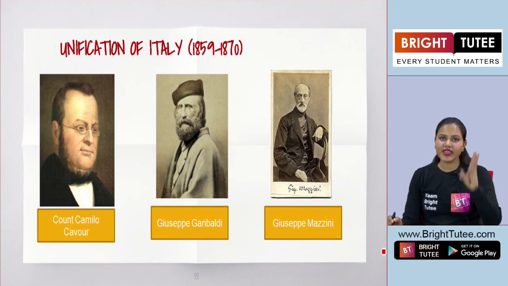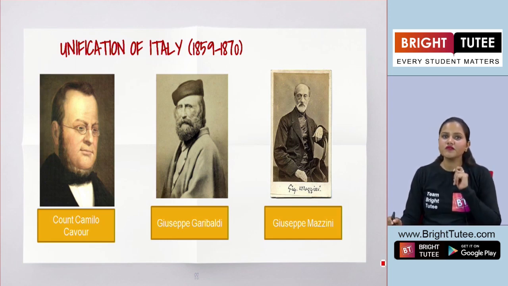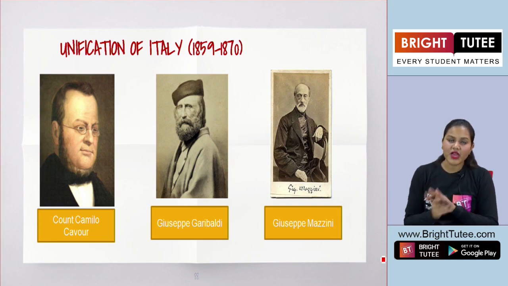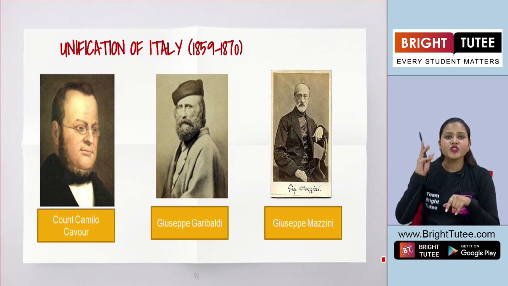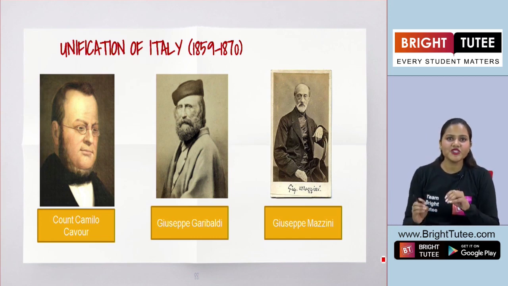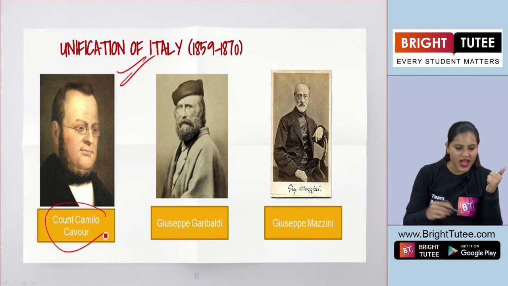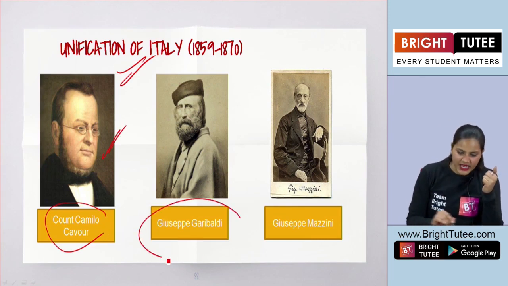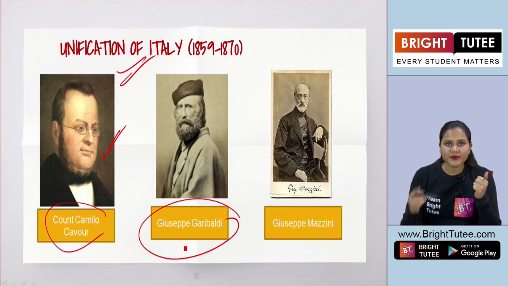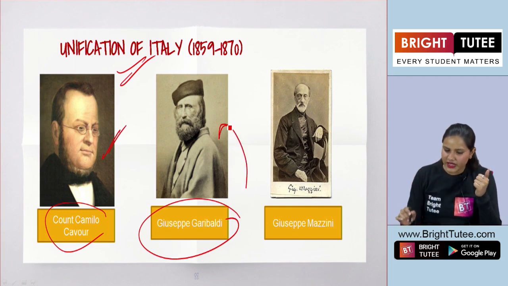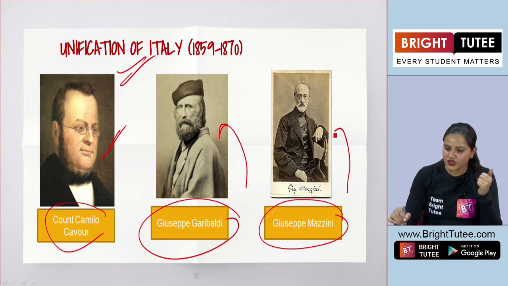Okay. Apart from this, when we are talking about the unification of Italy, we have to keep in mind three names. Yes, students. Now, before this, when we were learning about unification of Germany, we saw that the chief architect for the process of unification was Otto von Bismarck. But here, in Italian unification, three people played an important role. Now, who were these people? The first name here is Count Camillo Cavour, as you can see in the image. The second name is Giuseppe Garibaldi. And the third name is Giuseppe Mazzini.